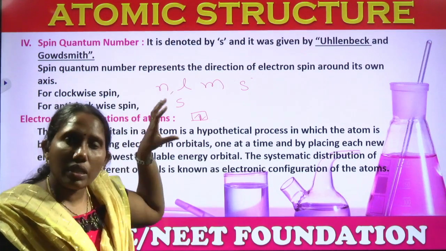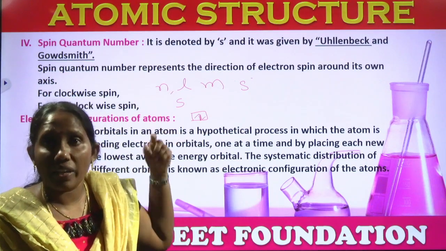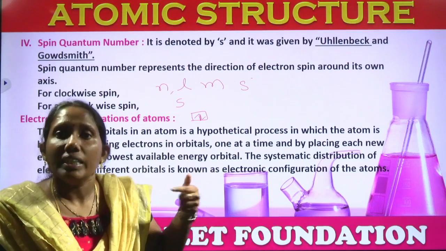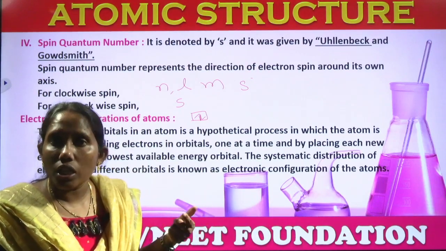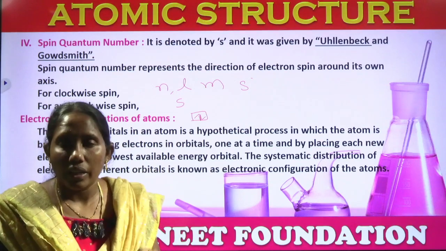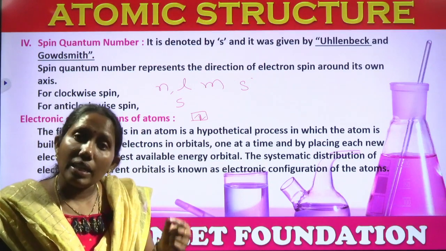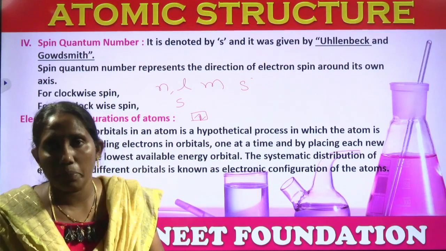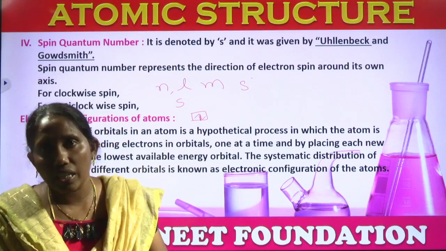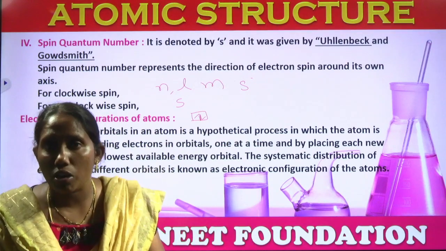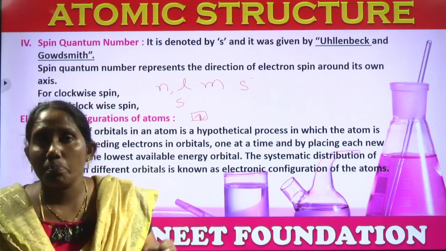This L gives information that in that orbit we have orbitals: S orbital, P orbital, D orbital, F orbital. In which orbital the electron is present is given by L. Again, in that SPDF we have degenerate orbitals: Px, Py, Pz, dxy, dyz, dzx, dx square minus y square, dz square. So in which degenerate orbital is the electron present?